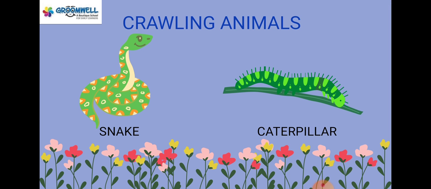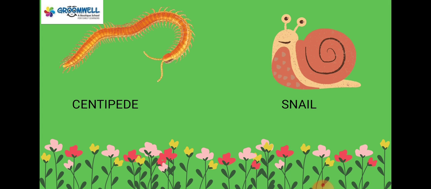Now, crawling animals. जो animals crawl कर सकते हैं, that are crawling animals. First is snake. Second is caterpillar. The next is centipede. And the last one is snail.